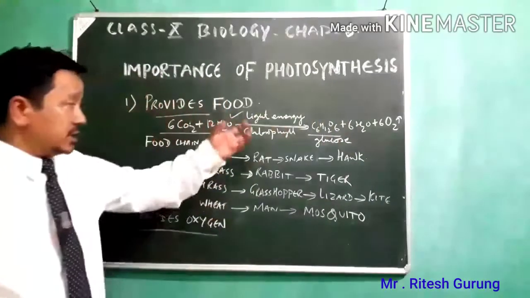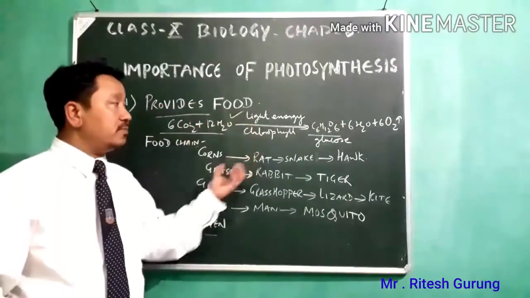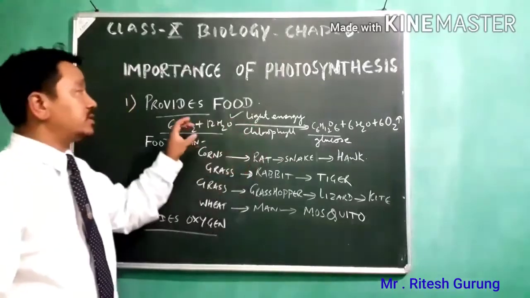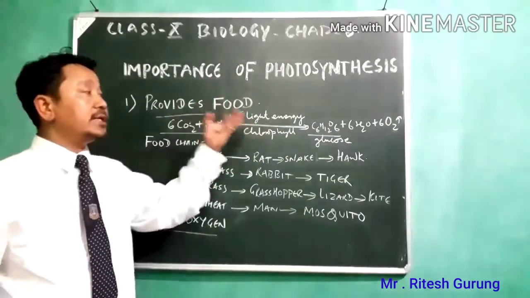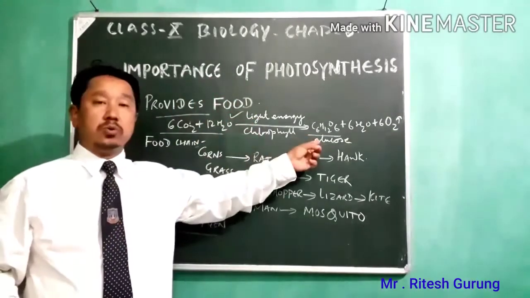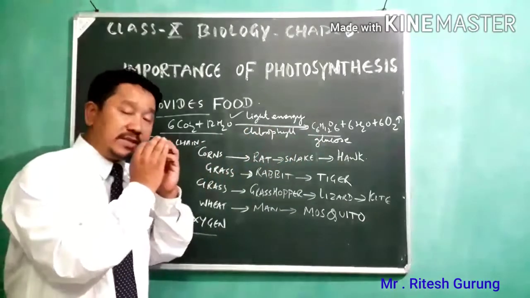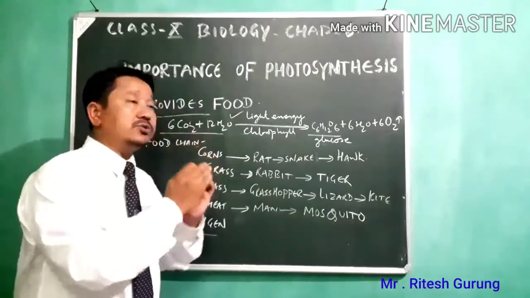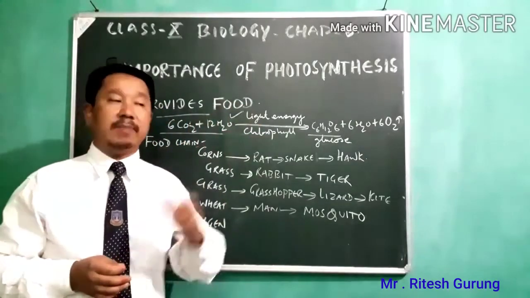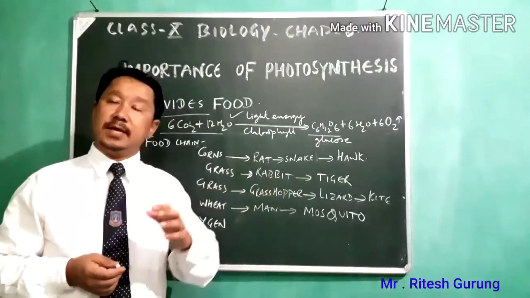This process of manufacturing food is called photosynthesis. That way they make their own food called glucose, and this food is not limited to them only, but goes to the entire living world via the food chain.